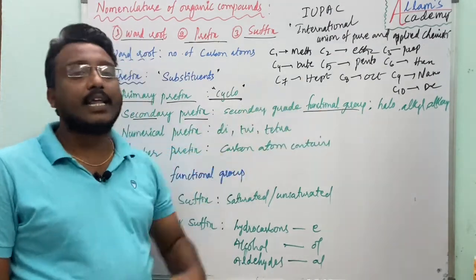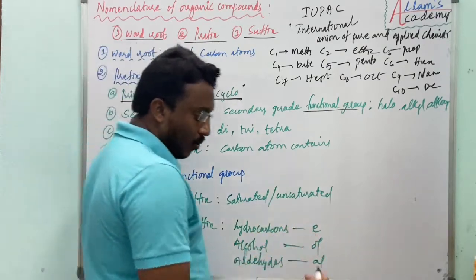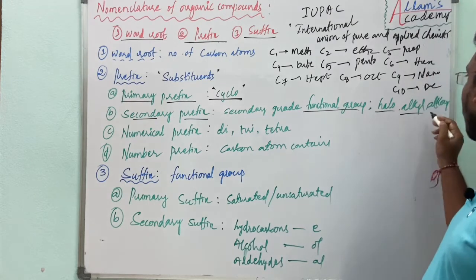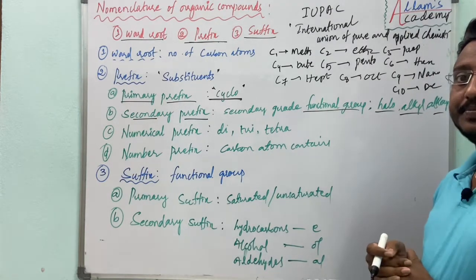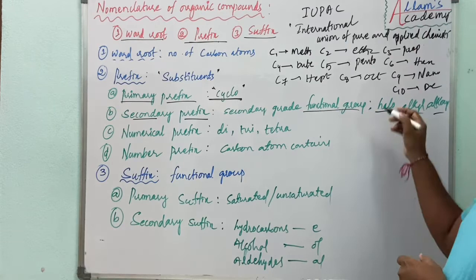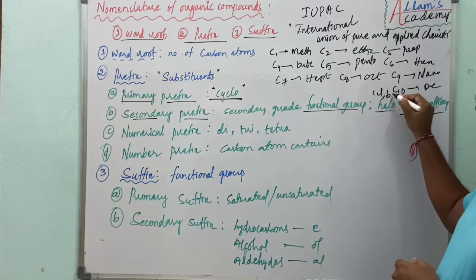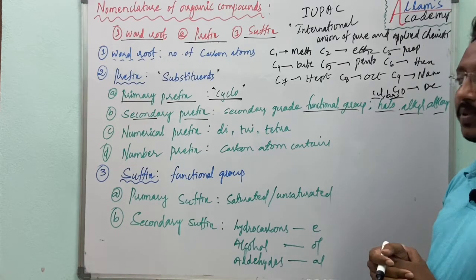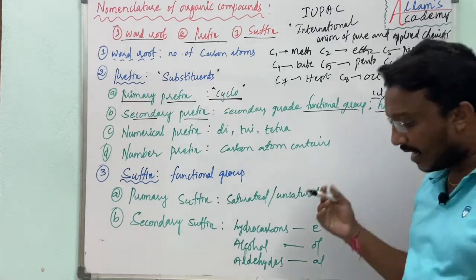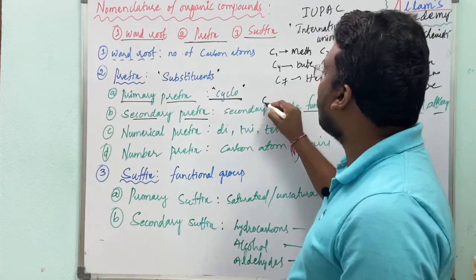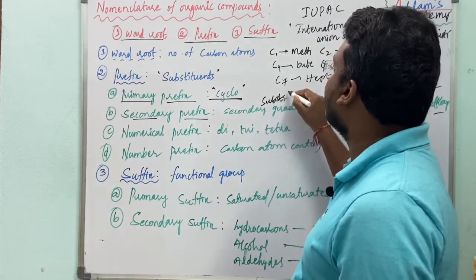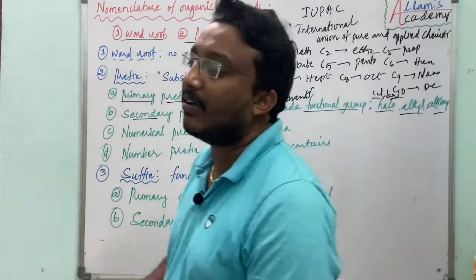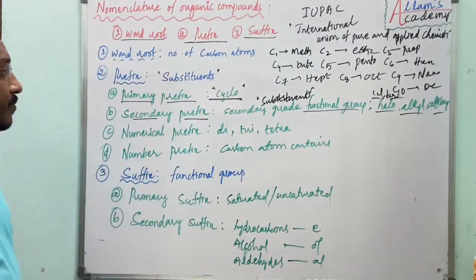Those are like halo, alkyl, alkoxy. For example, chlorine or bromine, these all are halos. So the secondary prefix says about the substituents, and secondary grade functional groups are called substituents.